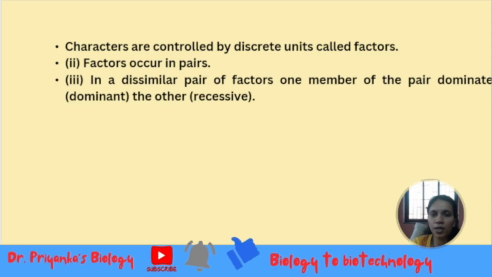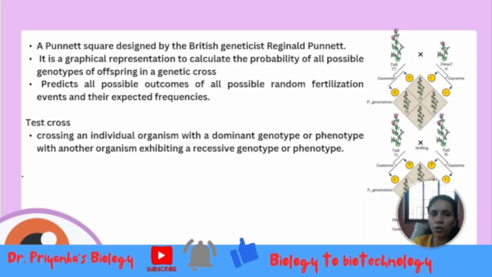Alright, so let's move on to a small part, that is the Punnett square. Let us see what a Punnett square is. There was a geneticist called Reginald Punnett, and he proposed something called a Punnett square.